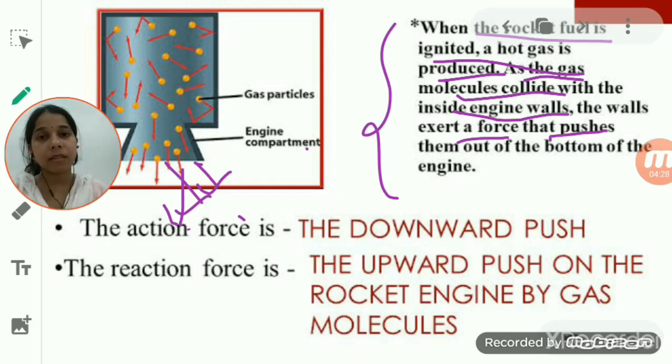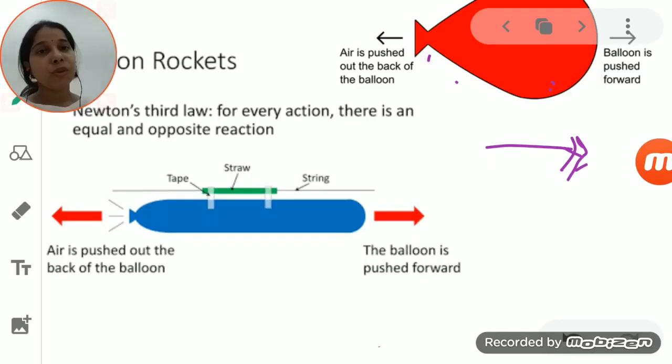Due to this, the jet aircraft moves in the upward direction, because the hot gases move in the downward direction and exert an equal and opposite force on the jet aircraft, due to which it moves in the forward direction.